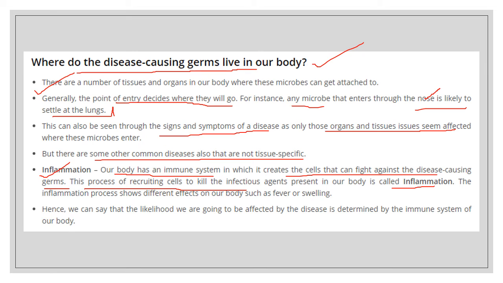How would you identify that the inflammation process is going on? There would be different effects in our body such as fever, swelling, reddening, itching. Hence we can say that the likelihood of our being affected by a disease is determined by the immune system of our body. So even the immune system determines what kind of disease is affecting us.